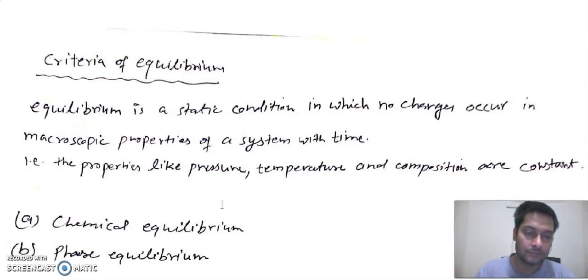There may be several equilibria like mechanical equilibrium, physical equilibrium, chemical equilibrium, phase equilibrium, etc. But in our subsequent classes we will focus only on chemical equilibrium and phase equilibrium.